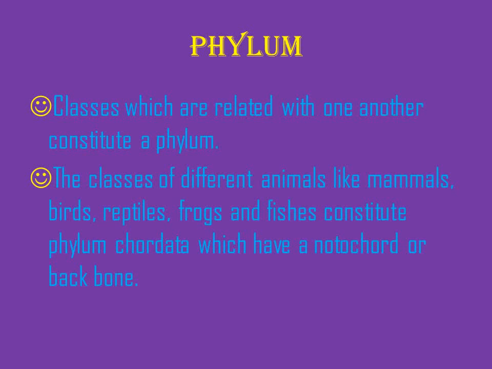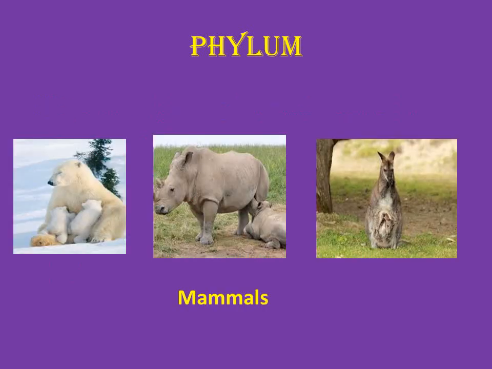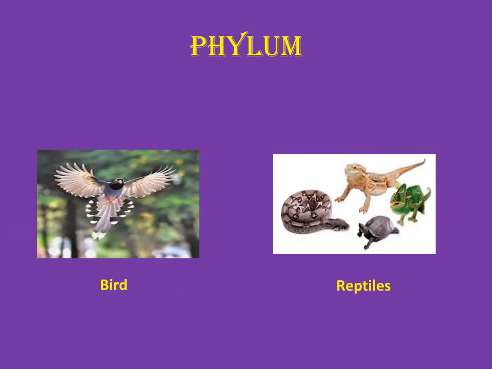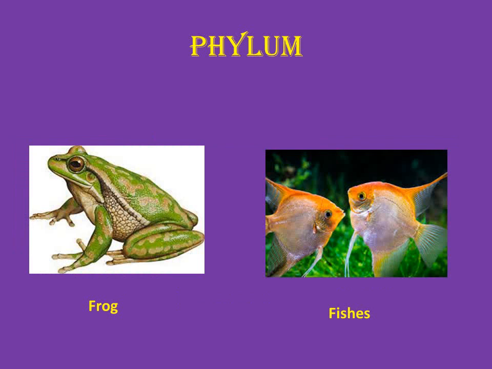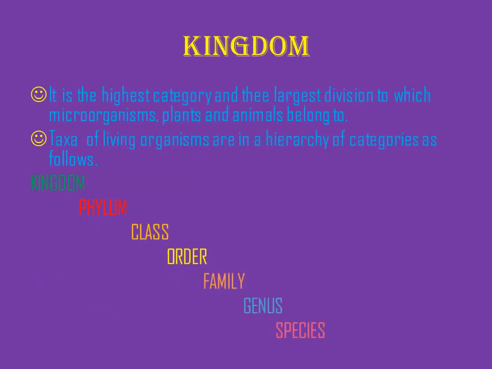So due to the presence of this, all are kept under the same phylum, Chordata. See, you can see the varieties. Indian monkey, frog, fishes. All the animals you have seen in the picture are included in the phylum Chordata because they have a backbone.